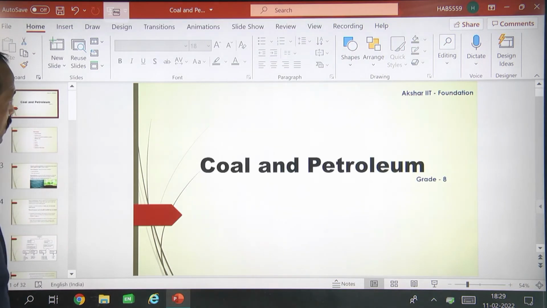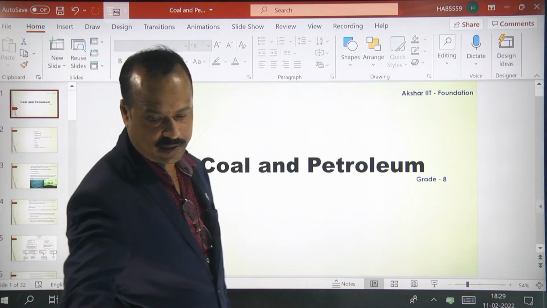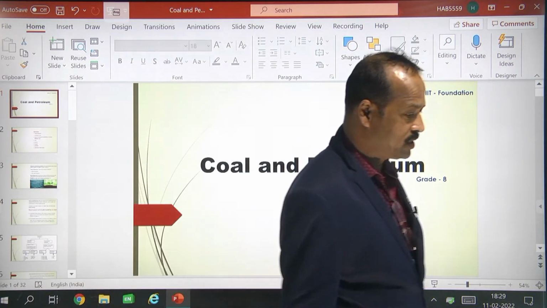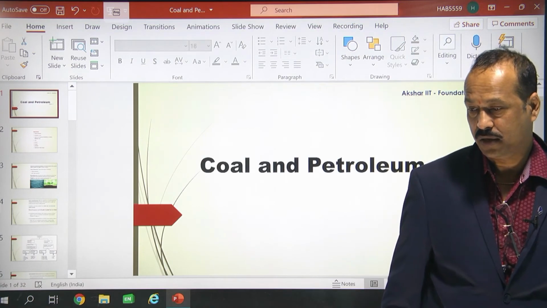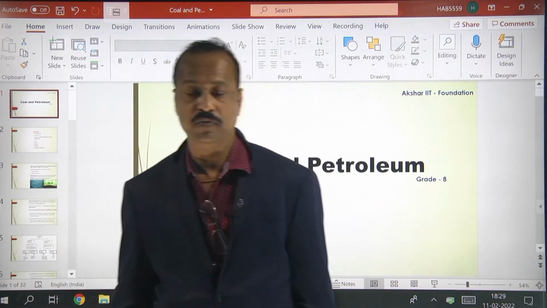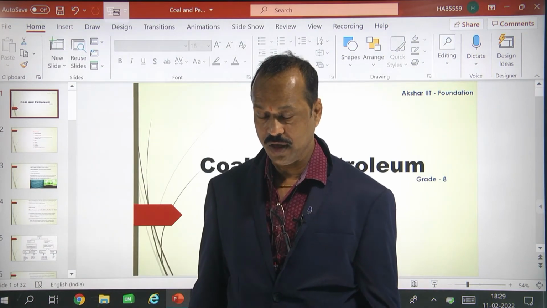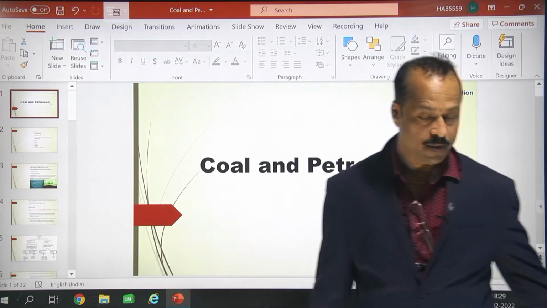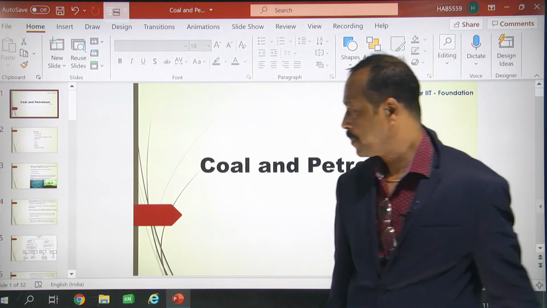So with this the coal and petroleum chapter is done, right? So it's a very important chapter. Once go through this coal and petroleum, and in the next coming chapter, the main topic for a test is this one only. Every month first week will have a test. So in this test we conduct from the coal and petroleum.